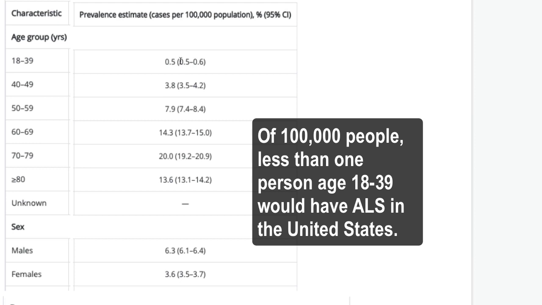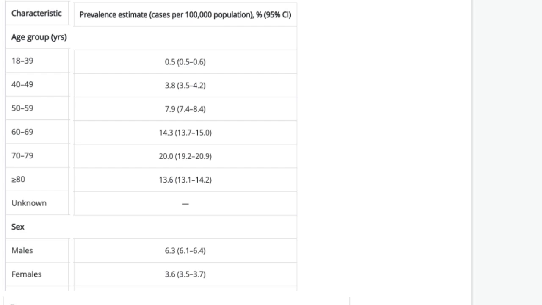These numbers in parentheses are a confidence interval. It's not necessary to really know what those mean today. I'll just say it in case some people are interested, but it's not required to know. It just means that they're 95% confident that the number is between 0.5 and 0.6, meaning that they're confident that somewhere between a half and 0.6 of a person who are ages 18 to 39 have ALS.